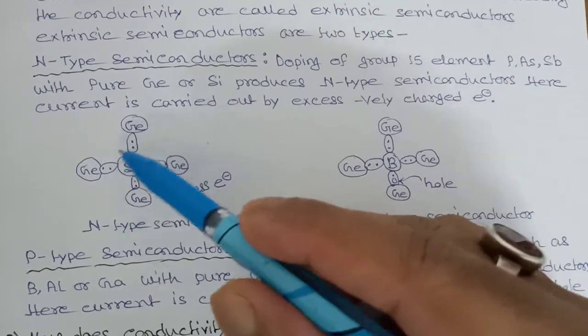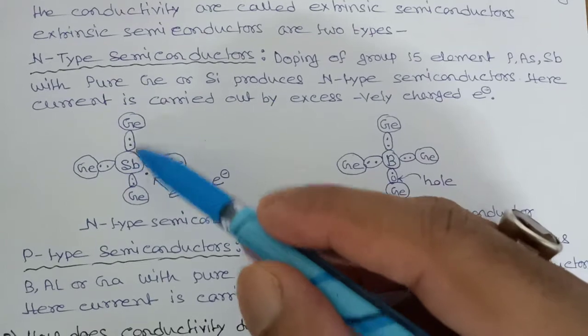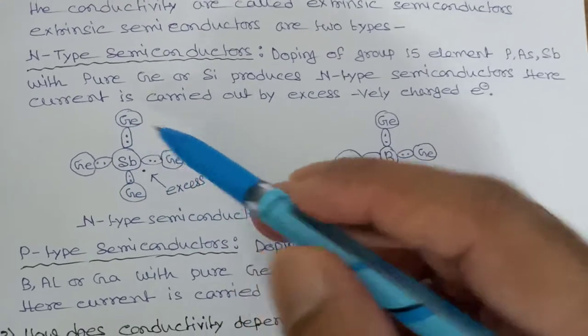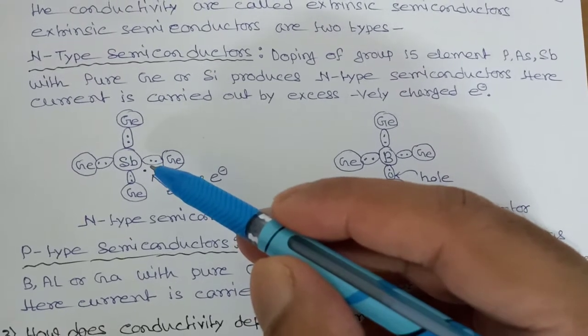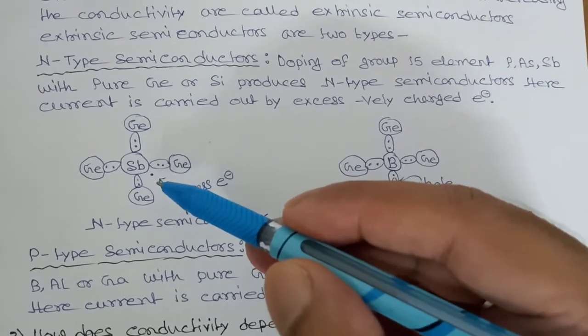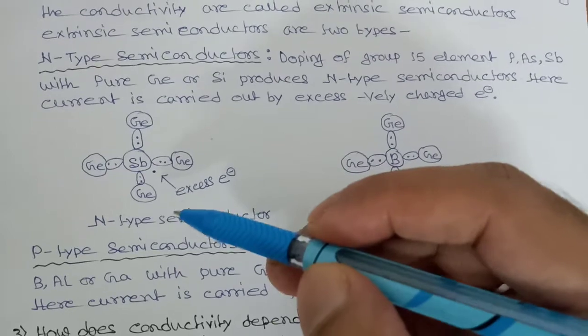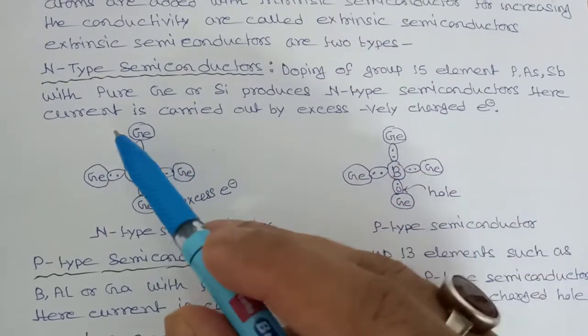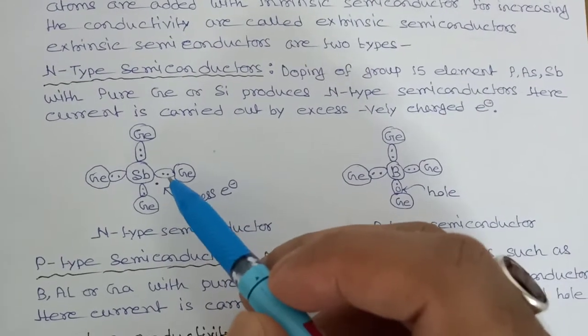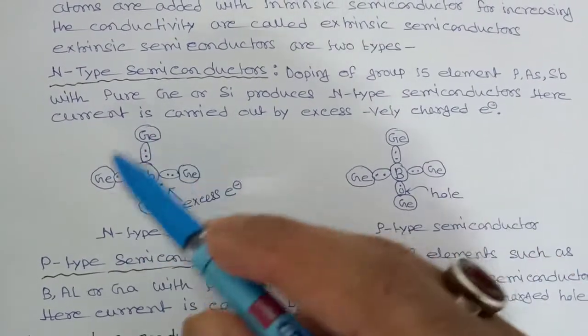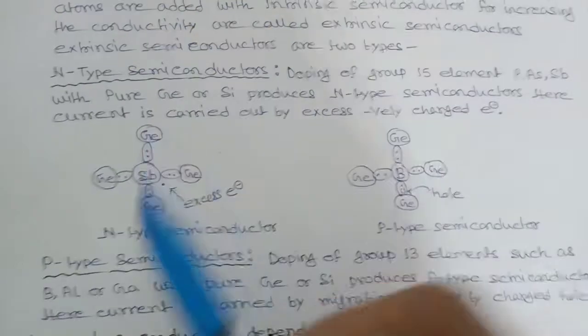It has 5 electrons, so 4 electrons are involved in covalent bonds with germanium. The extra electron remains free to move, and thus induces an enhanced conductivity. So here current is carried by excess of negatively charged electrons. That's why this type of semiconductor is called N-type semiconductor.